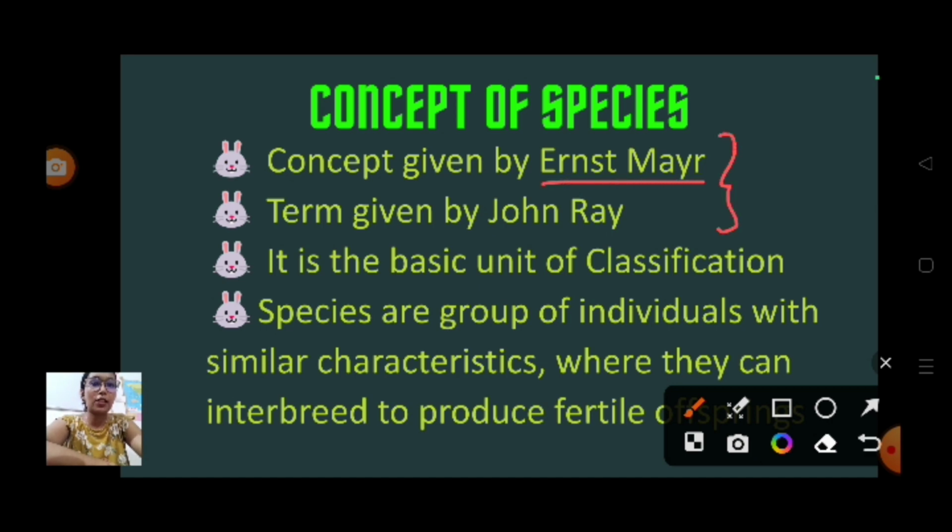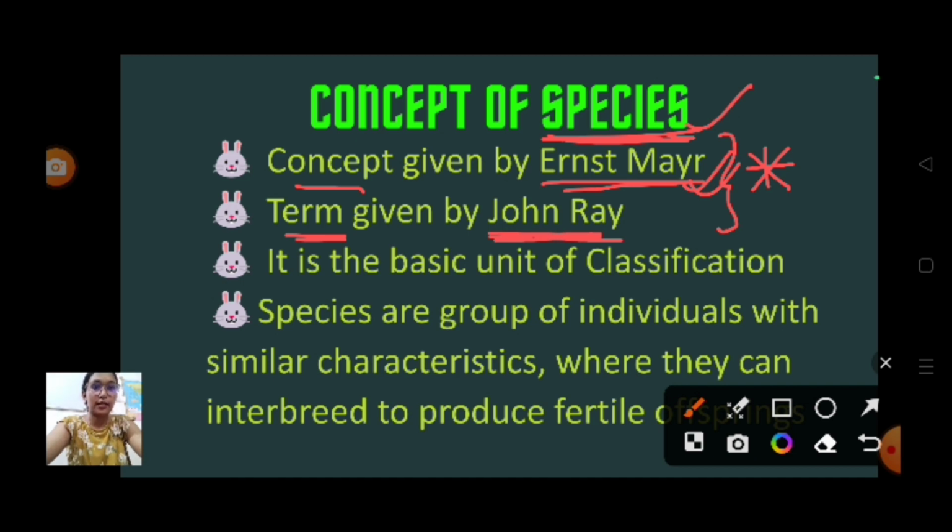This is for examination purposes, especially for multiple choice questions which come in NEET. The concept of species was given by Ernest Mayr, and the term species was coined by John Ray. Don't get confused.